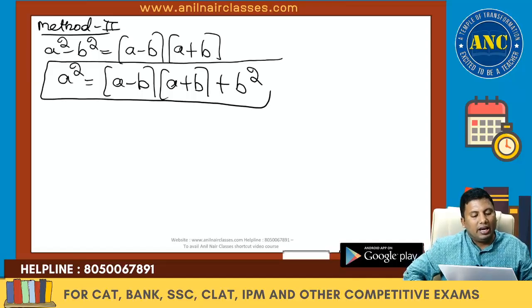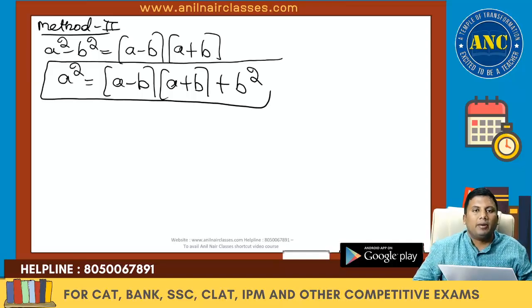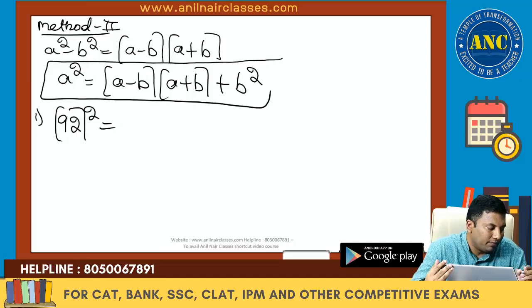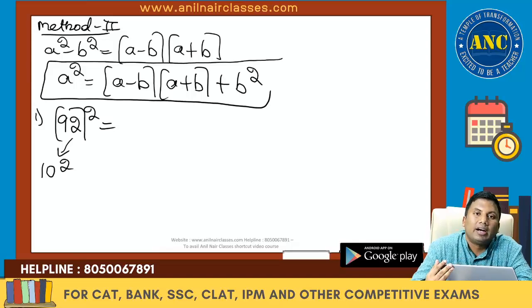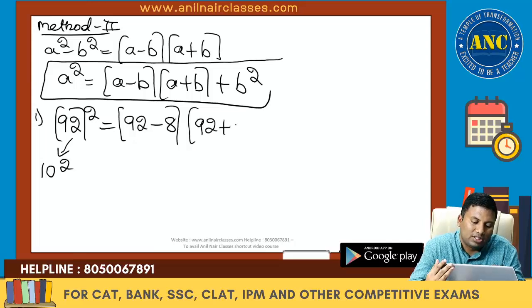a square is (a minus b) into (a plus b) plus b square. Right? Suppose it is 92 square. Step number 1. 92 is nearer to which power of 10? 100. So 100 minus 92, what is the difference? 8. So 92 minus 8 into 92 plus 8 plus 8 square.